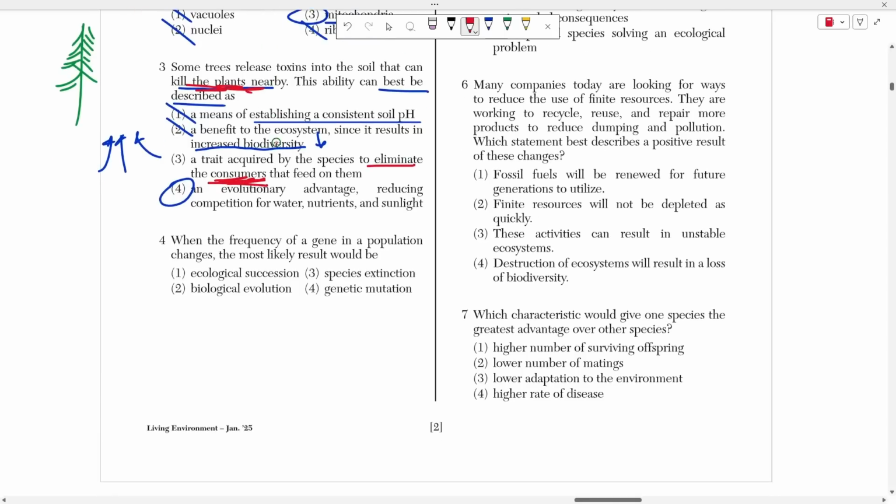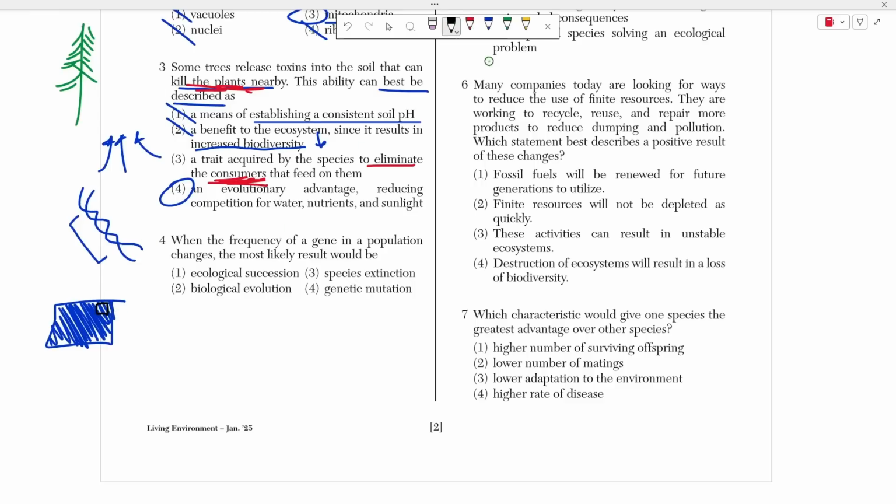Number 4 says when the frequency of a gene in a population changes, the most likely result would be what? Well, a gene is a section of your DNA that codes for a physical trait, right? It codes for the production of something that we can physically see, right? The way I like to think about it is it's a section of your blueprint. It's like a specific section. If this was a blueprint for a house, this is the blueprint on how to make windows, right? So if this gene changes, all of a sudden you are making new windows. Well, you're making a new type of house, right?